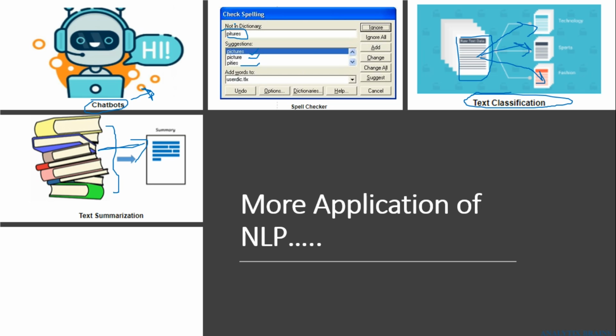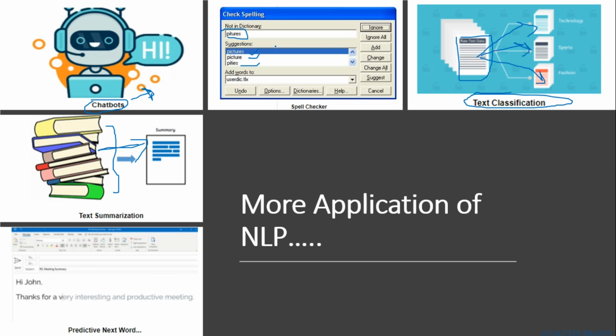These suggestions come by using NLP, where some recommendation or matching algorithm is running behind your textual input, and accordingly it will give you the related suggestions.